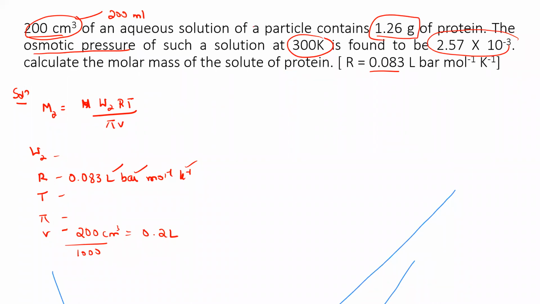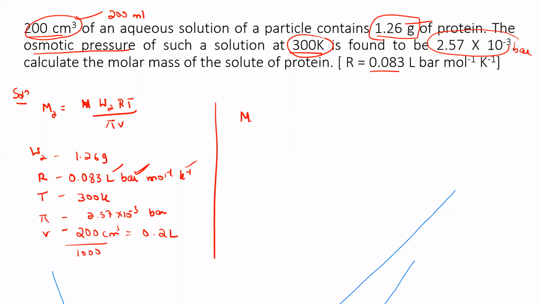Then the solution contains this much protein, so that is the weight of the solute, a small value. There is also no W1 term here, so no need to worry. Osmotic pressure of the solution at 300 Kelvin is directly given in Kelvin, so substitute 300 Kelvin. And osmotic pressure is found to be 2.57 into 10 to the power minus 3. It has to be in bar. I think I missed it, but it has to be bar only, because the R value tells it has to be bar. See, we got all the values.